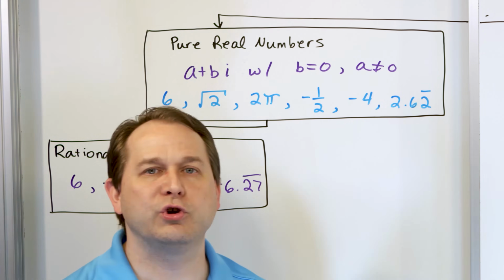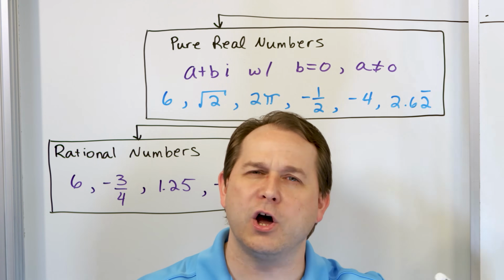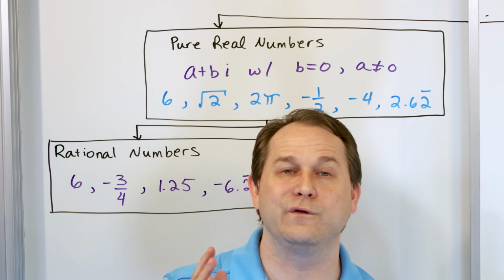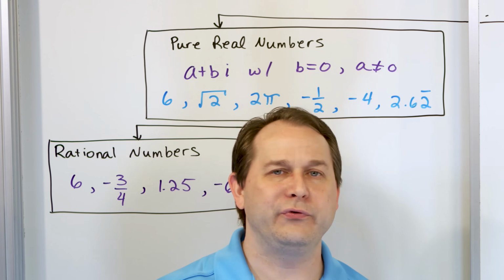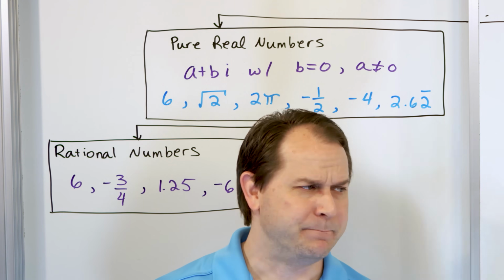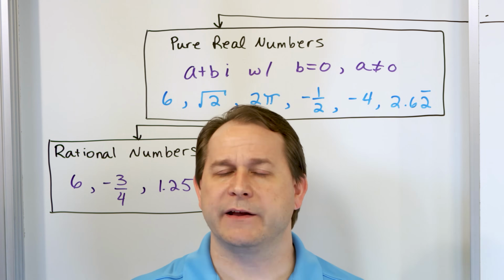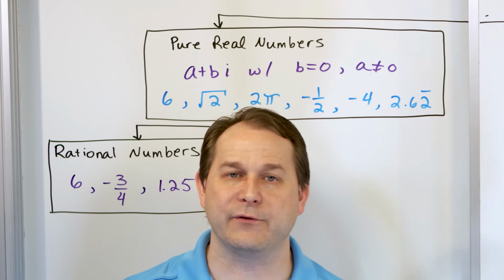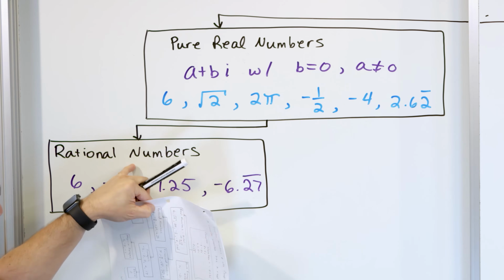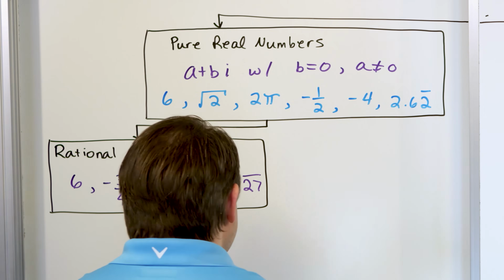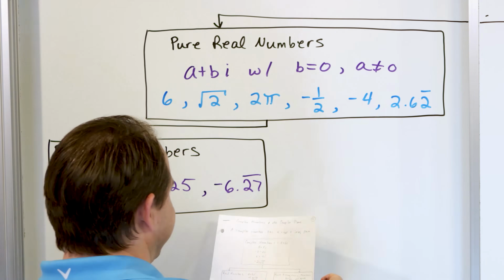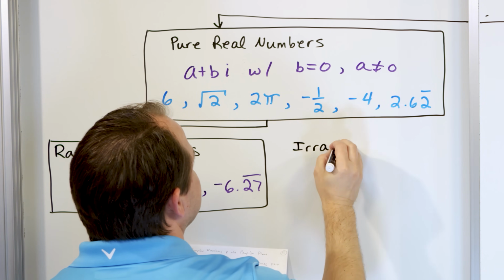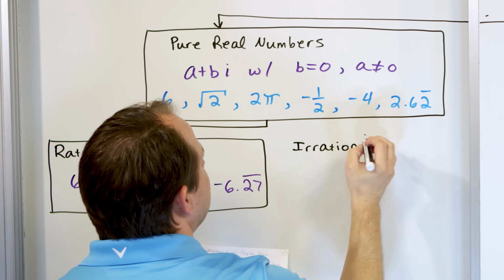Also, if a decimal goes on and on forever, but in a repeating way, like 22222, that's a repeating pattern, or 272727 forever, or 399, 399, 399, 399, if it repeats in any pattern forever and ever, then it can always be written as a fraction, so it's rational. But the flip side of this is we have other numbers that are not rational, and we call those irrational numbers.